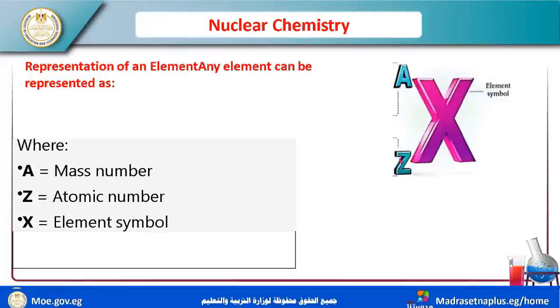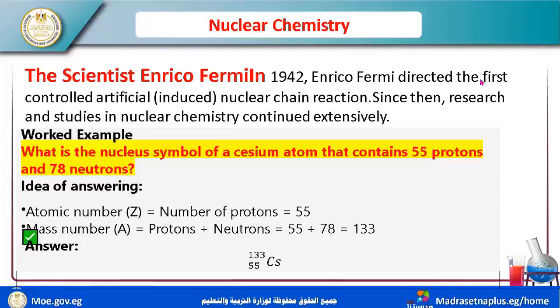Z is the number of protons inside the nucleus, or the number of electrons around the nucleus. Any atom is neutral, so the number of protons equals the number of electrons. So any element can be represented with A, the mass number, Z, the atomic number, and X, the element symbol.